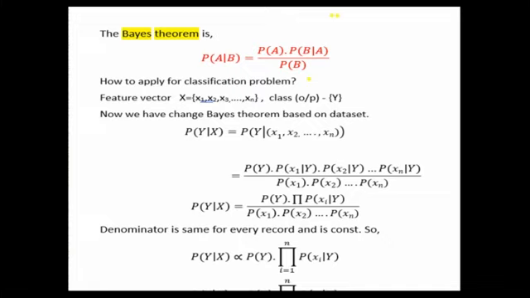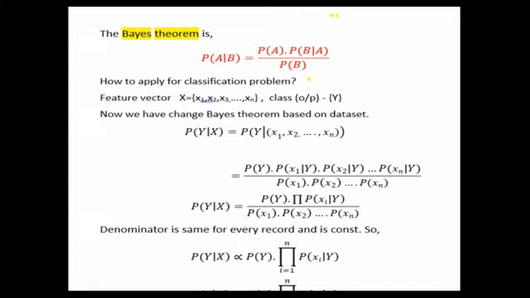Now we have to apply the Bayes theorem based on the data set. So I am assuming a data set whose features are x1, x2, and so on, xn, and the output class is Y. Now we are looking for the output class based on the given features. That's why Bayes theorem indicates that we have a set of features, which is the given condition, and based on that we are looking for the required probability. That means features are nothing but the condition, that is the denominator. The denominator is always the condition. In our case, capital X is the denominator, that is the condition. So I am giving a set of features to you, and based on that we have to classify whether the given student is a distinction, first class, etc.